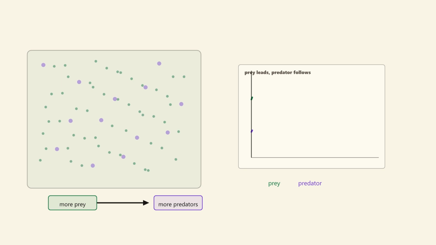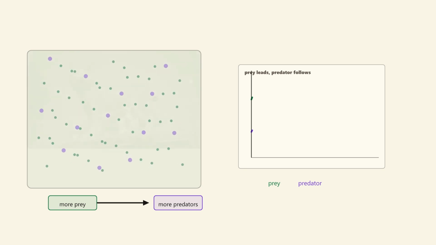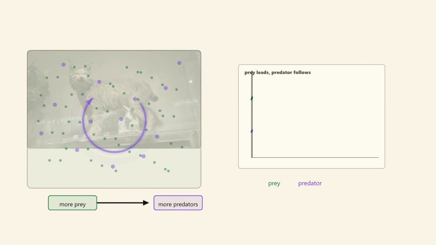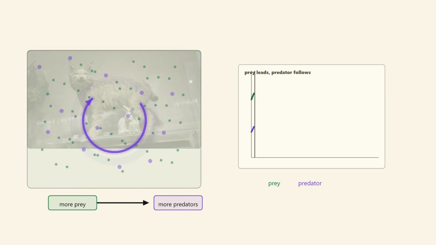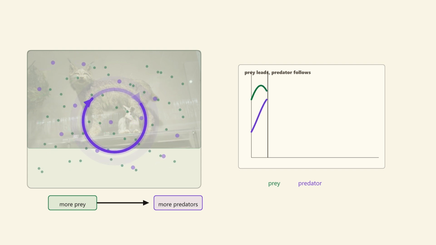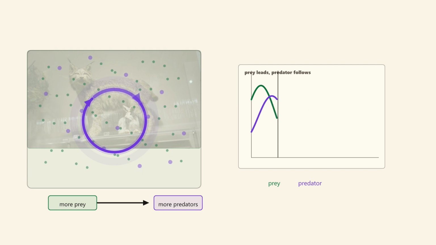Then predators become abundant. More predators eat more prey and the prey population falls, but predator numbers do not fall instantly either. For a while, predators remain high while prey are already declining. Food becomes scarce, predators fall. With fewer predators, prey recover. The predator curve chases the prey curve. The lag is the lesson.